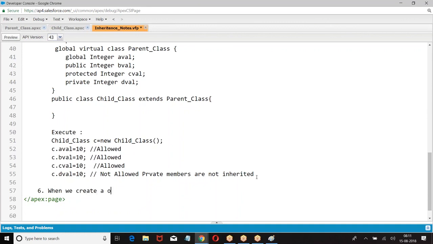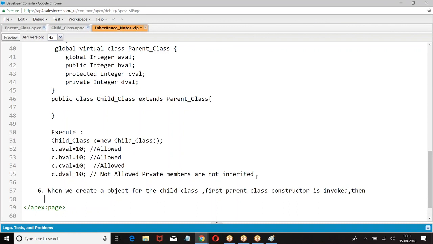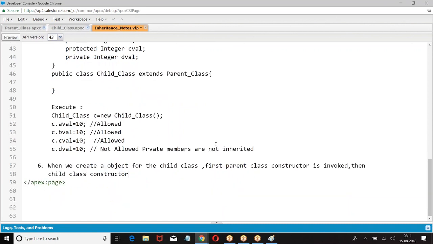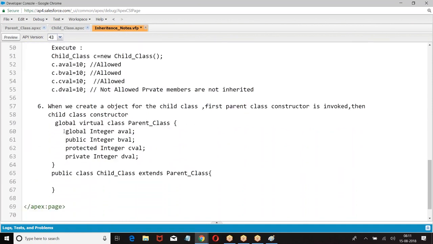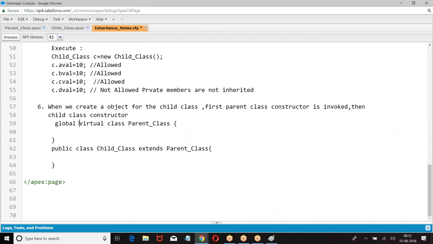When we create an object for the child class, first the parent class constructor is invoked, then the child class constructor.